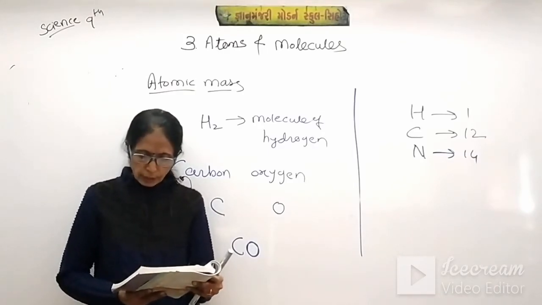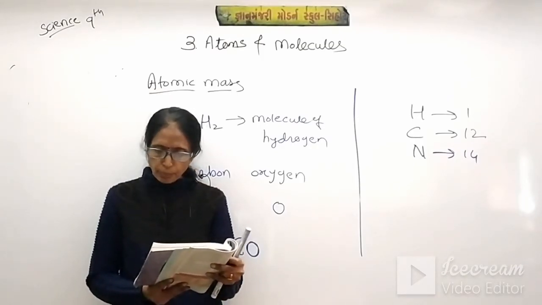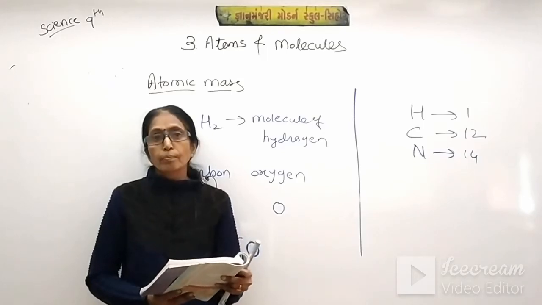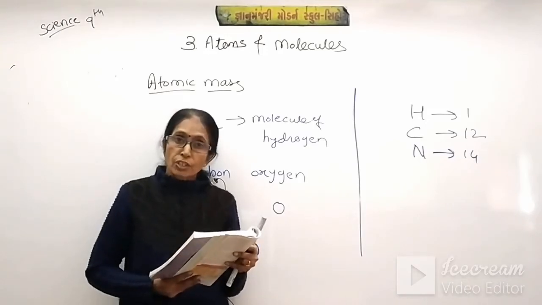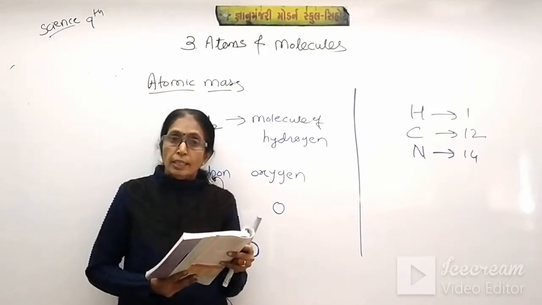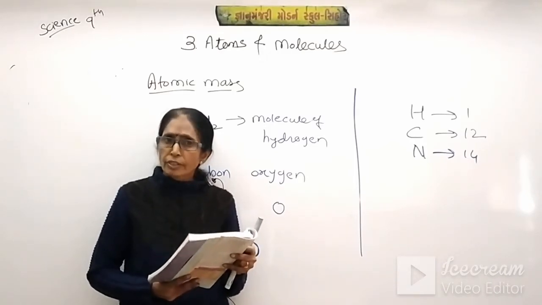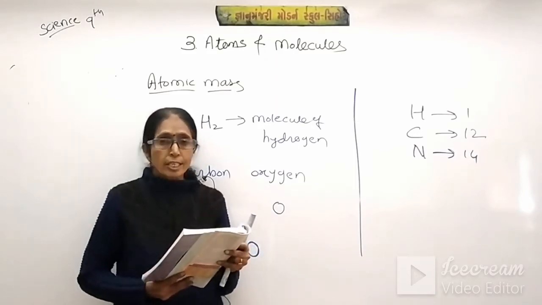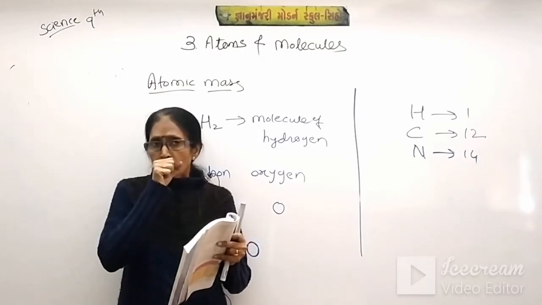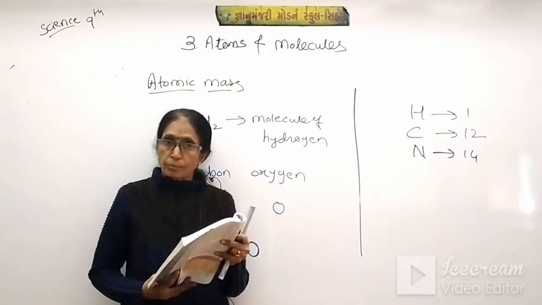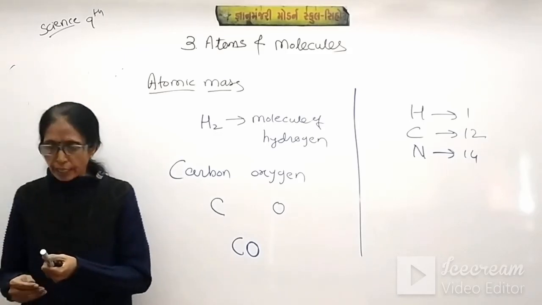So what is a molecule? Underline, students. A molecule is in general a group of two or more atoms that are chemically bonded, chemically attached to each other. Which type of atom can be attached with which type of atom, that we will learn. There are some rules, some principles followed by each and every atom, and it depends on the internal structure of the atom and on the valency of that atom. So that we will learn in detail about the molecule of an atom, students.